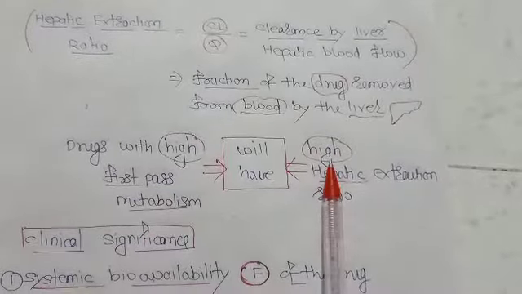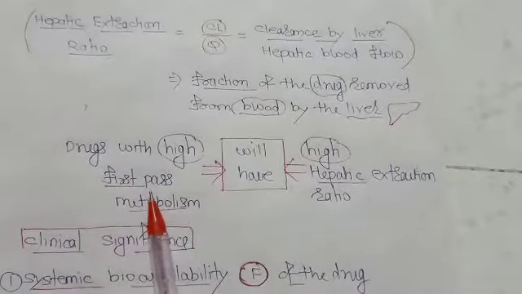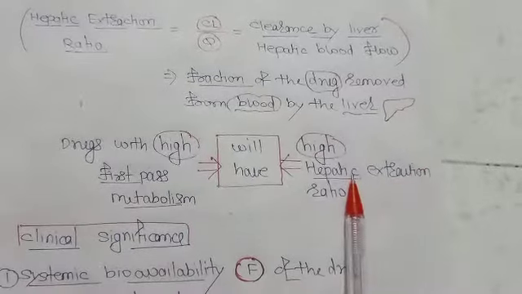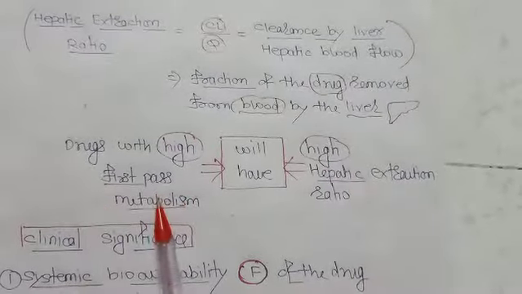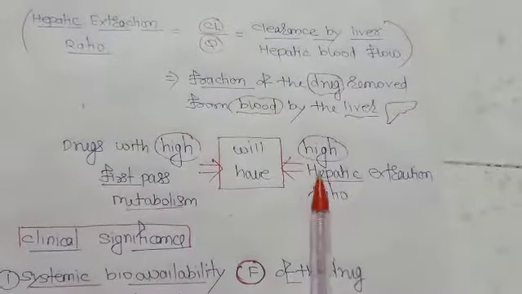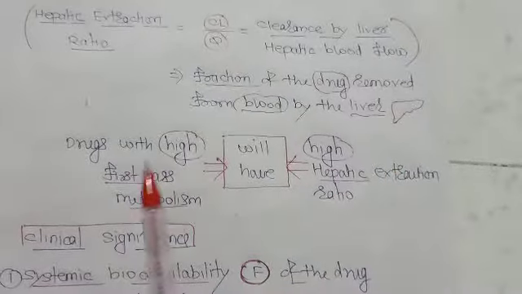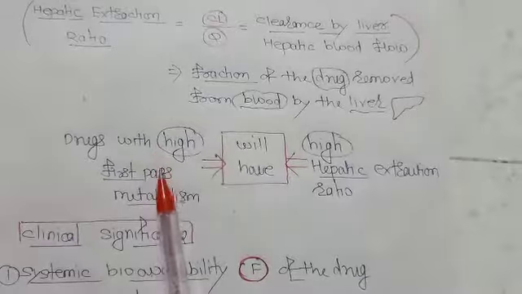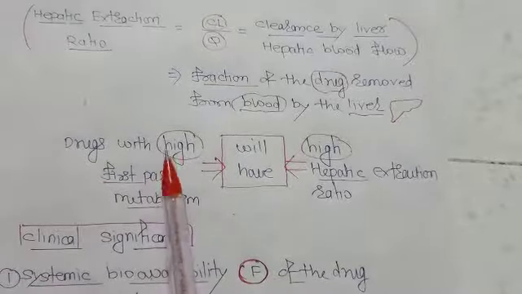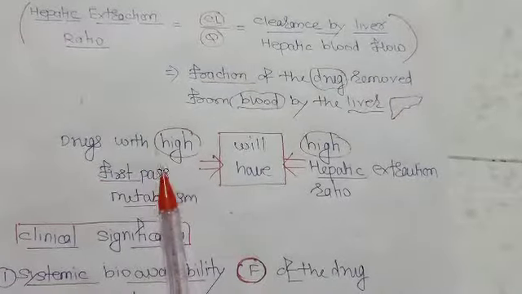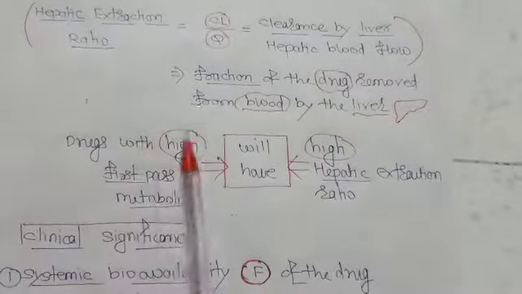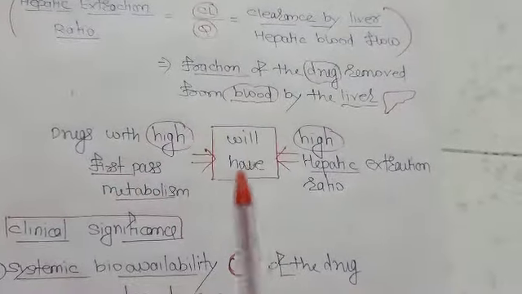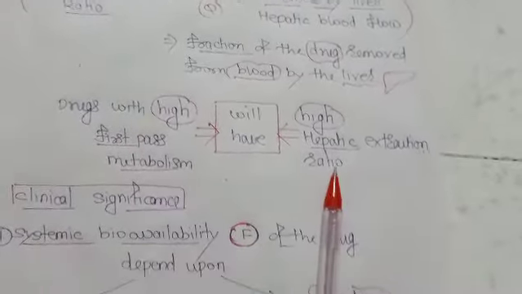First pass metabolism is related to the hepatic extraction ratio, but that doesn't mean it is the hepatic extraction ratio, because first pass metabolism can occur in the gut wall, portal blood, or the liver. So drugs with high first pass metabolism will have high hepatic extraction ratio.